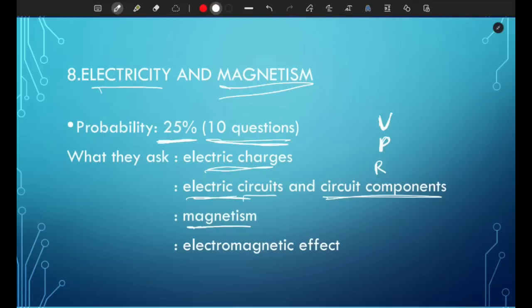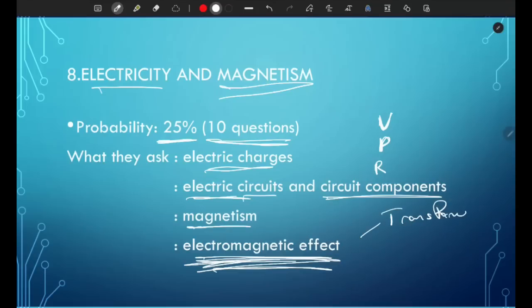And the next one is the electromagnetic effect. This is a bit tough for most students. Make sure you understand the effect of a magnetic field on an electric current, and make sure you know how a transformer works and the formula for the transformer, which is NP over NS equals VP over VS.